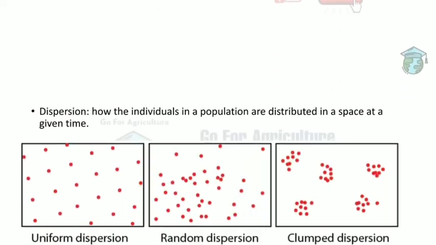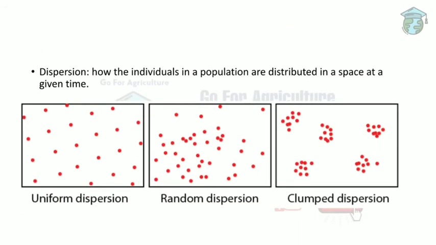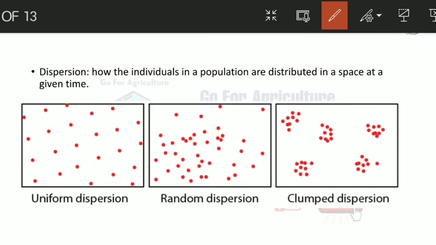Now, dispersion is how the individuals in a population are distributed. For example, you can see here there are three boxes, 1, 2, 3. The first is uniform dispersion, the second is random, and the third is clumped. In the case of insects, they prefer only random and clumped dispersion. They never prefer uniform dispersion. Clumped is also called aggregated distribution.